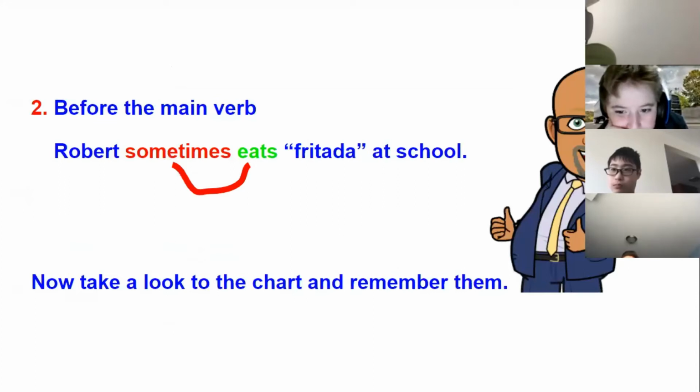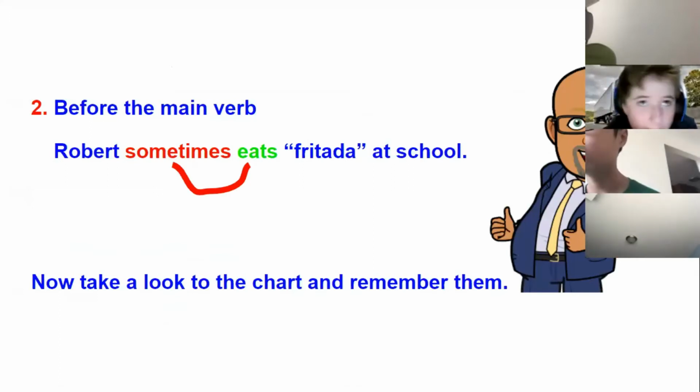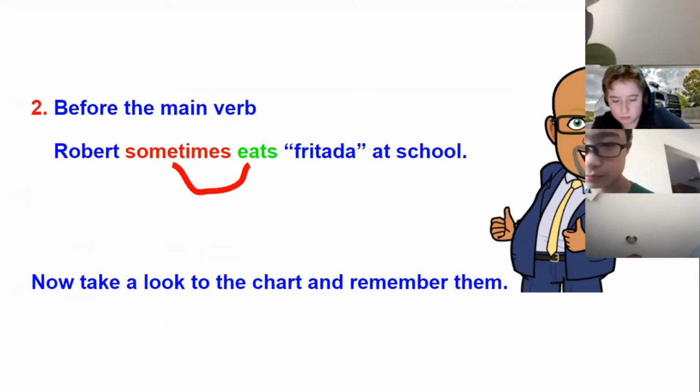The second rule is this one. If you don't have the verb to be, you need to use it before the principal verb, okay? So if the sentence that you're working with doesn't have the verb to be, that means that you need to use the adverb of frequency before the principal verb.